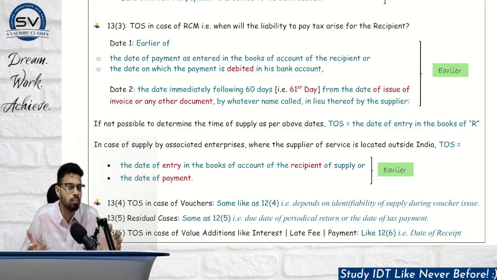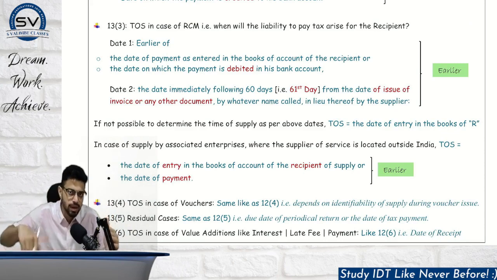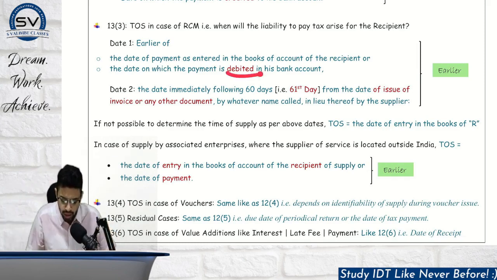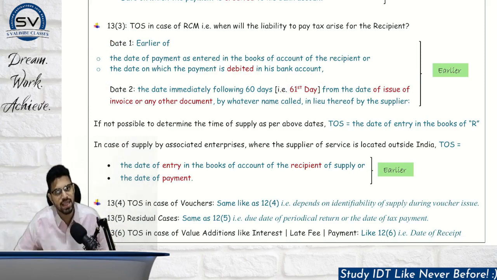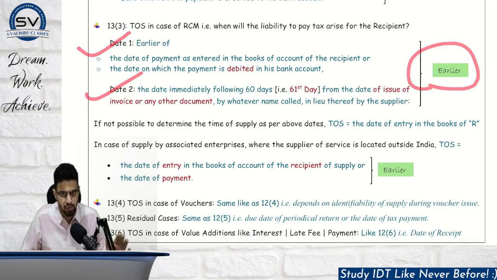Don't try to mug up things unnecessarily. This is quite logical. In RCM we are talking about recipient. So recipient is going to pay. Pay means the date it is recorded in his books, or the amount is actually debited from his bank account. So earlier of these 2 will be date number 1, and date number 2 will be 61st day. In RCM goods, it was 31st day. Here it is 61st day from the date of issue of the invoice or other document issued by the supplier. Earlier of both dates will be covered.